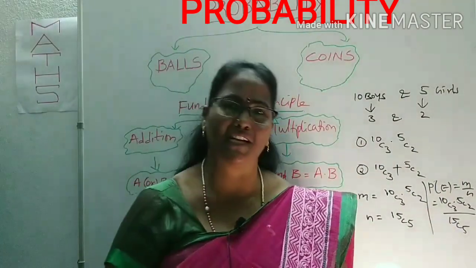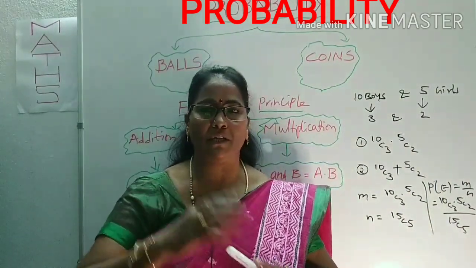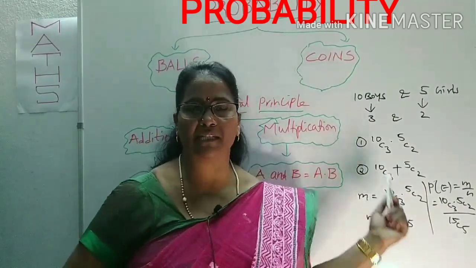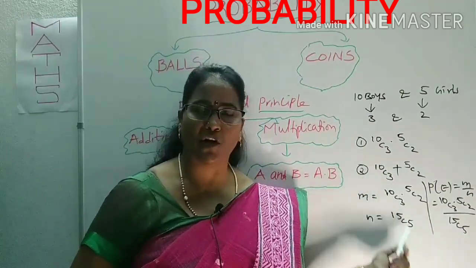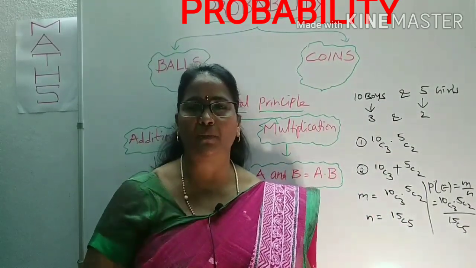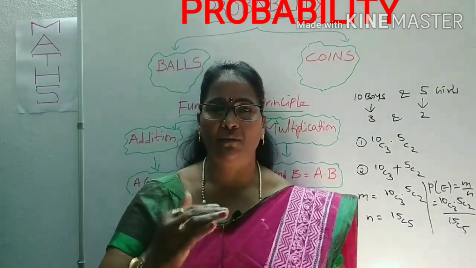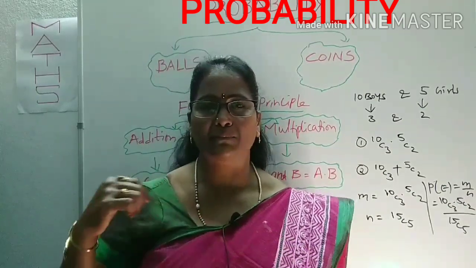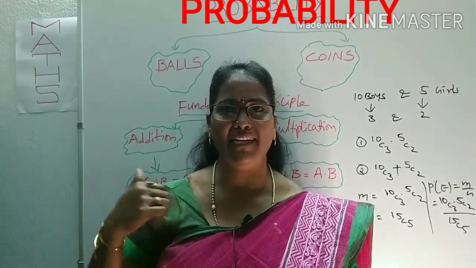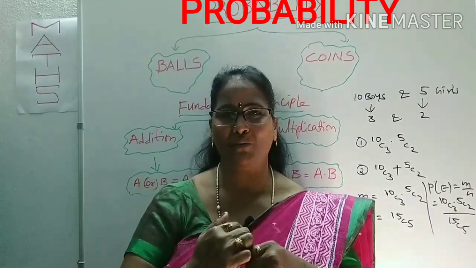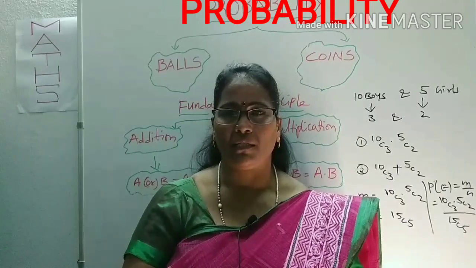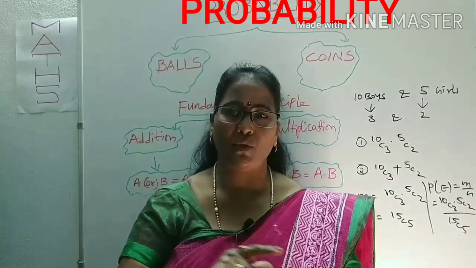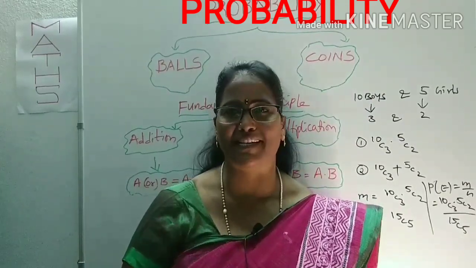Not only girls and boys, there are various cases you may be given. But you have to know the situation, and according to the situation, you have to take. Names don't matter. Here instead of boys and girls, you may have balls, coins, marbles, books, whatever. You have to know the conditions to apply the probability. So now we will look at some questions regarding the balls first of all, then coins. Are you ready? Now we will move to that without delay. Within a fraction of seconds you can get the answer, because only logical thinking is enough. We'll see how now.